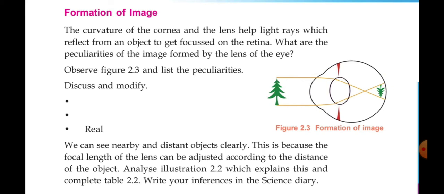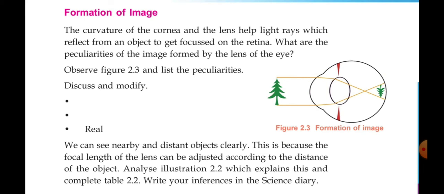Related to this, only three points. Three dots are there in the textbook. Did you see? On the screen you can see those dots. There you have to study what are the features of the image that is formed in the eye. That point only is to be studied. The balance all is to be omitted.